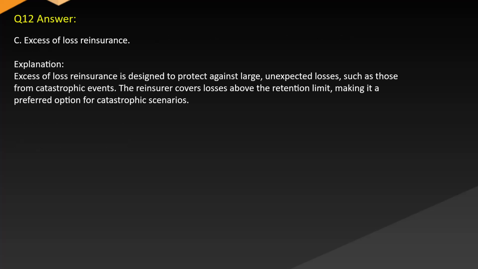Answer. C. Excess loss reinsurance. Explanation. Excess loss reinsurance is designed to protect against large, unexpected losses, such as those from catastrophic events. The reinsurer covers losses above the retention limit, making it a preferred option for catastrophic scenarios.